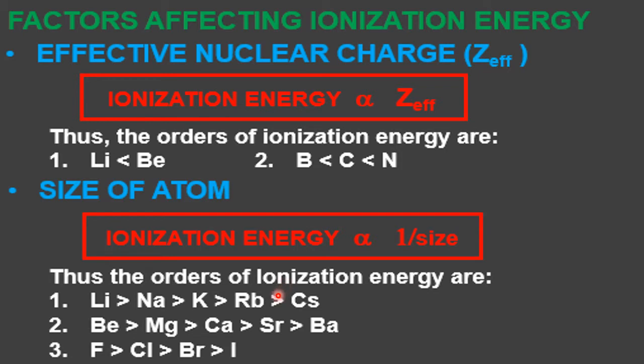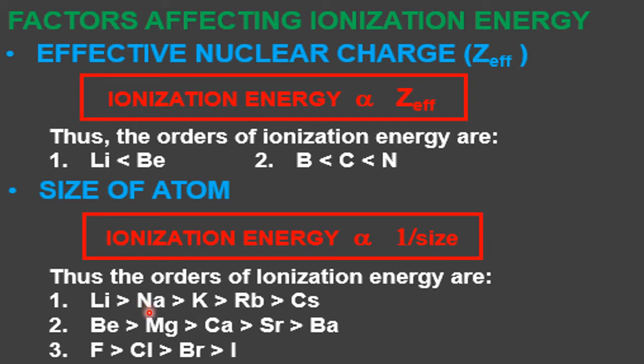With examples. This is the example I have taken from the alkali metals: lithium, sodium, potassium, rubidium, cesium. When you move from top to bottom, size increases very much. So because of the increasing size, automatically IE decreases. Cesium is the least, lithium is the most in this group.